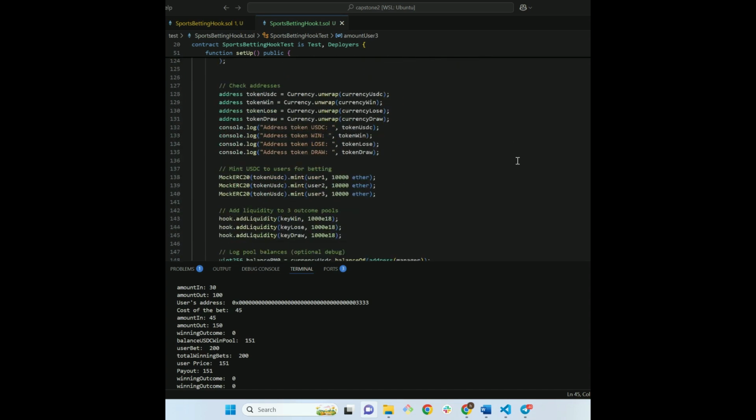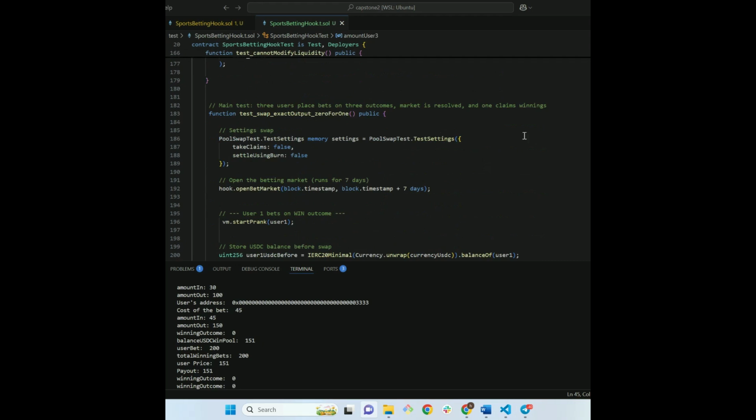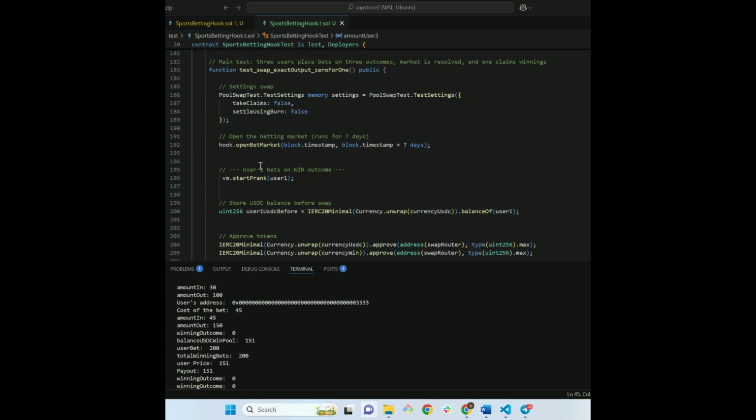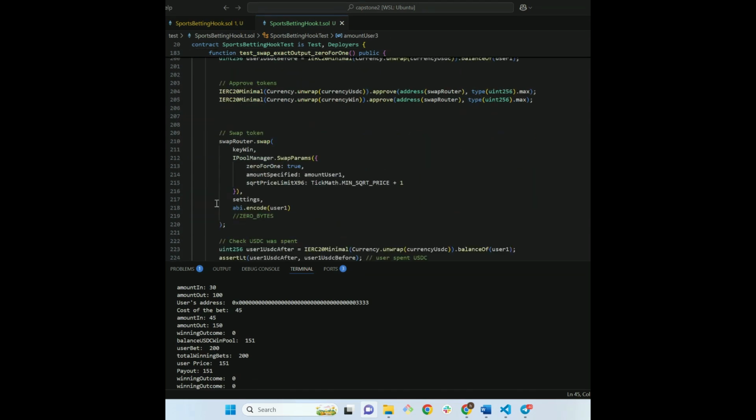The first test is that we cannot modify the liquidity here, so we expect it to revert. The main test then is to make the bets and check the prize winners. First, we open the market and let user 1 make a bet. Here we see the amount in the swap router. It's important to register the users who make the bet.